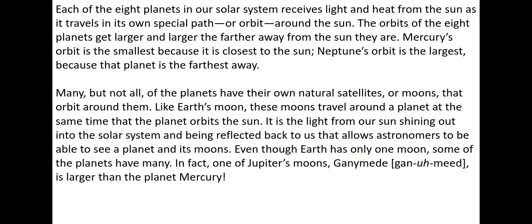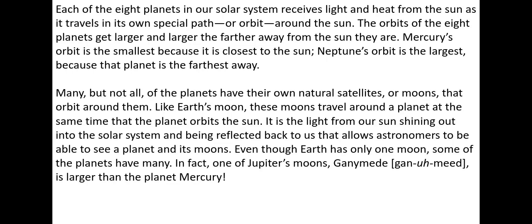Each of the 8 planets in our solar system receives light and heat from the sun as it travels in its own special path, or orbit, around the sun. The orbits of the 8 planets get larger and larger the farther away from the sun they are. Mercury's orbit is the smallest because it is closest to the sun. Neptune's orbit is the largest because that planet is the farthest away.